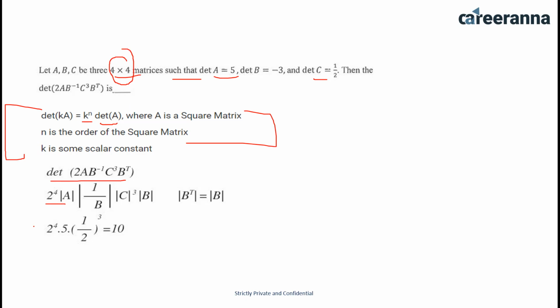So 2 to the power 4 multiplied by determinant of a, 1 by b, c cube b. All of us know that in this case mod of b to the power t should be mod of b. So now putting the values, answer would be 10. It is a very easy question. You just have to understand the properties of matrices and determinants.